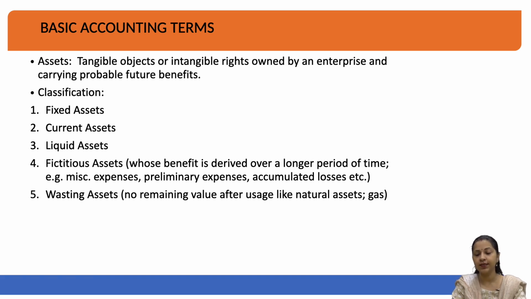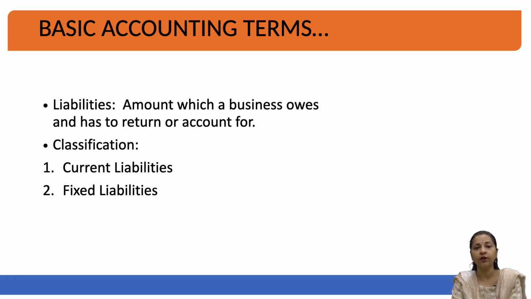So, these are the basic accounting terms related to the assets which you should know before we prepare the financial statements. Talking about the basic accounting terms further, let us talk about an important terminology which is called liabilities. The liabilities also could be classified into two types in terms of time period, like we do for assets. Liabilities could be short term, liabilities could be long term.